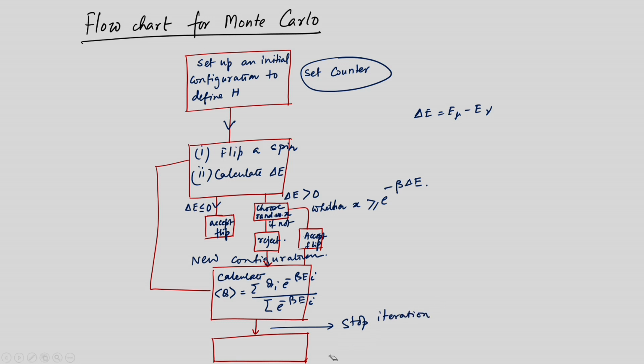when delta E becomes almost equal to 0, which means that the system is not iterating and the system has reached an equilibrium, and then by flipping further spins the energy of the system is not changing. So, that is the equilibrium that we are talking about, that is the thermal equilibrium that we are talking about,